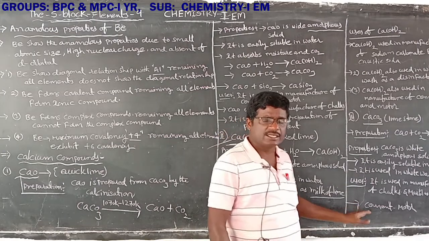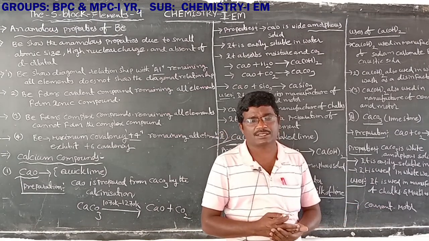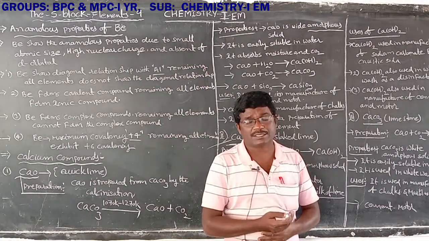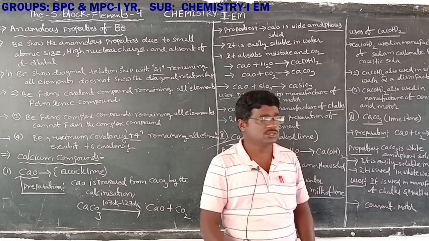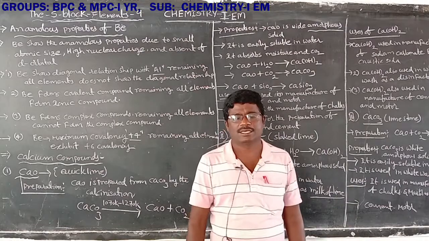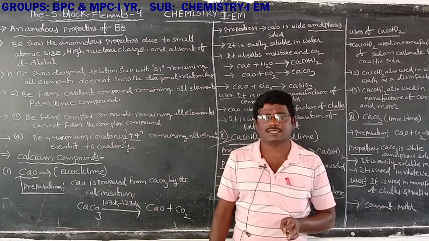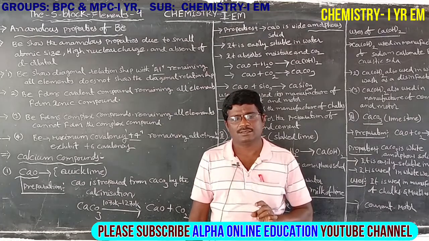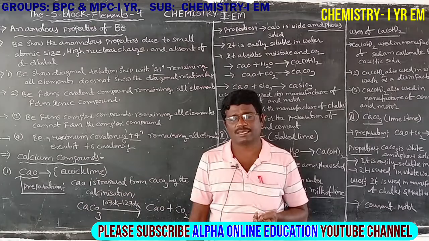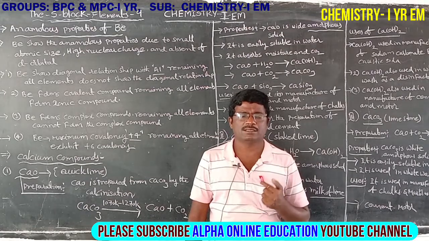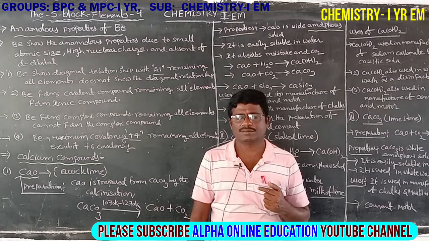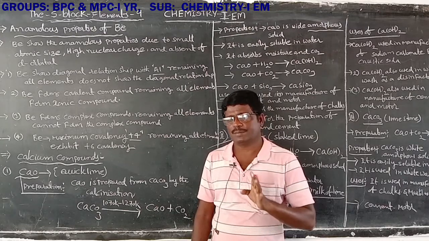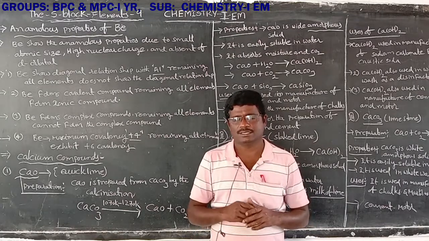Next, uses. Calcium carbonate, limestone, is used for the manufacture of cement and mortar. Next, calcium carbonate is used for the manufacture of chalk and marble. That is the uses of calcium carbonate. Those are the major compounds of calcium: the preparation, properties and uses of calcium oxide, calcium carbonate, limestone, and slaked lime, calcium hydroxide. That is the preparation, uses and properties for this class.